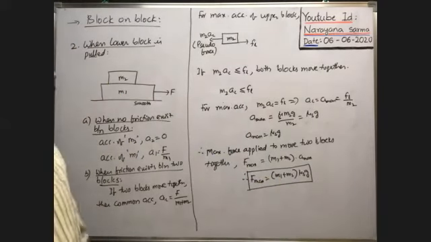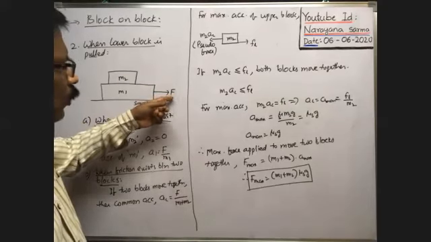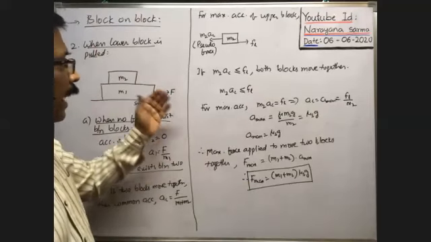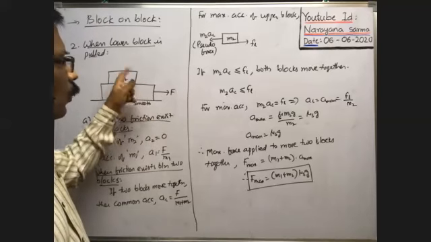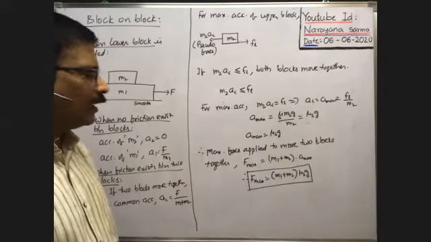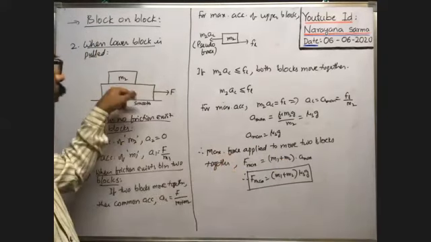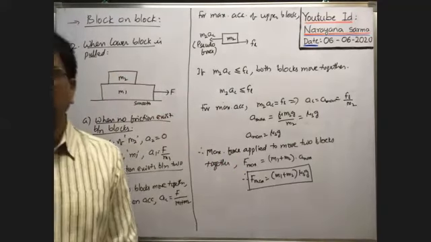Here, the force applied on the lower block may be less than this for the two blocks to move together. But the maximum force that can be applied on the lower block to move the two blocks together is equal to M1 plus M2 into mu s Z. If the force is less than this, even then the two blocks move together. But if it is greater than this F max, then both blocks move separately.